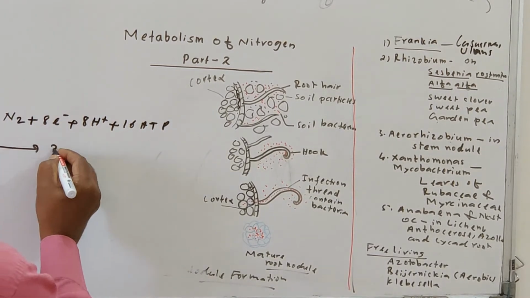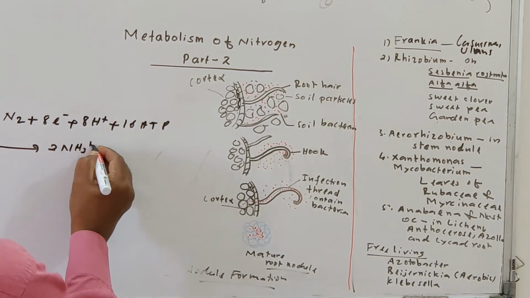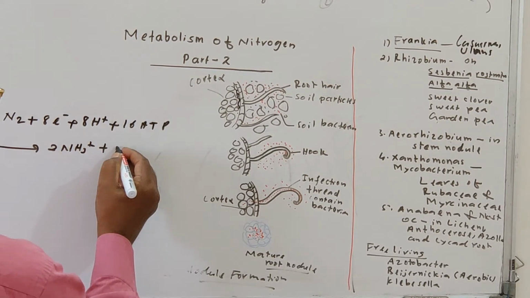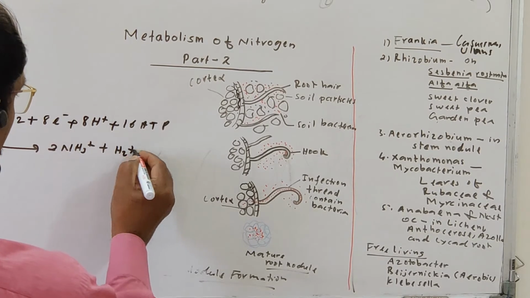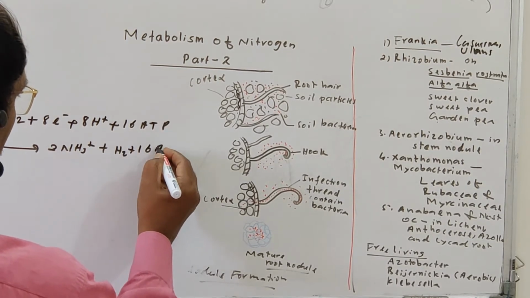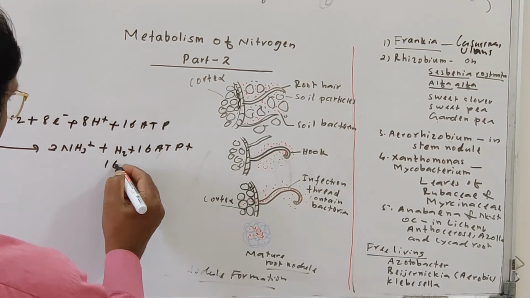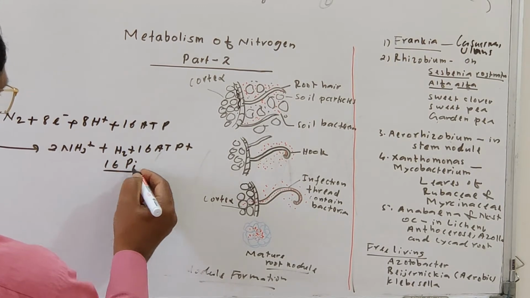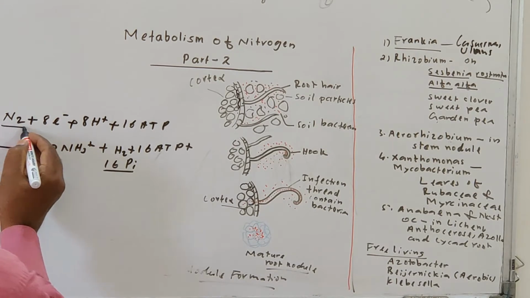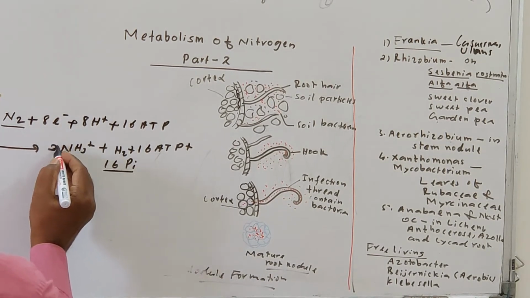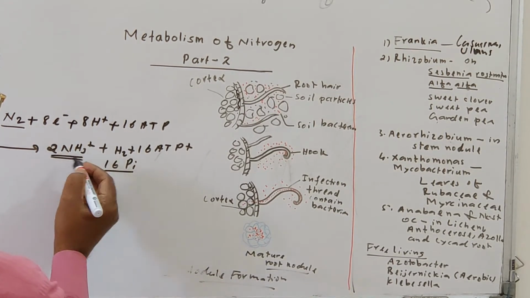And this is converted into 2 NH3 plus a hydrogen molecule, and 16 ADP plus 16 inorganic phosphate, because the phosphate is already given and the nitrogen is reduced. So one molecule of nitrogen is reduced and two molecules of ammonia are produced.